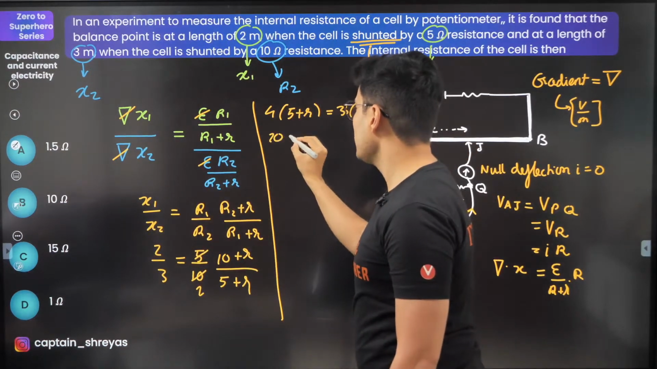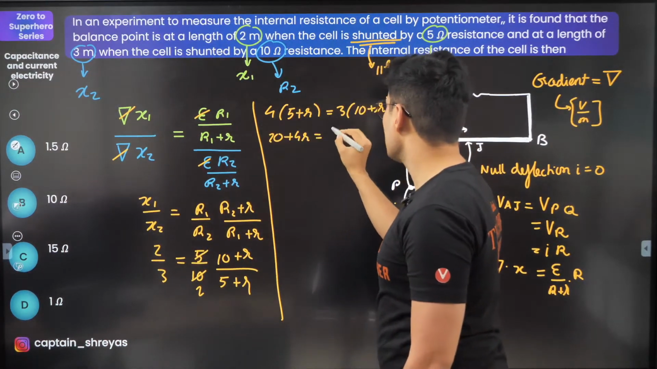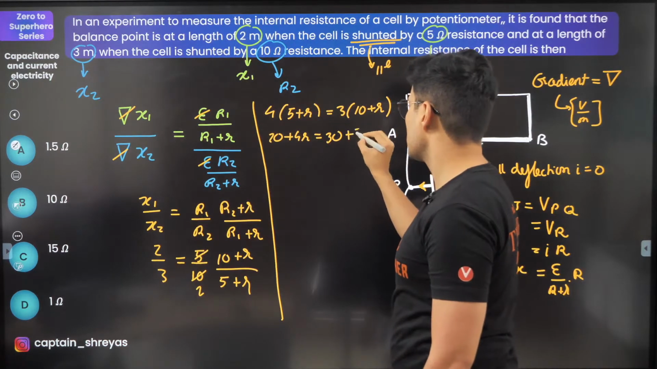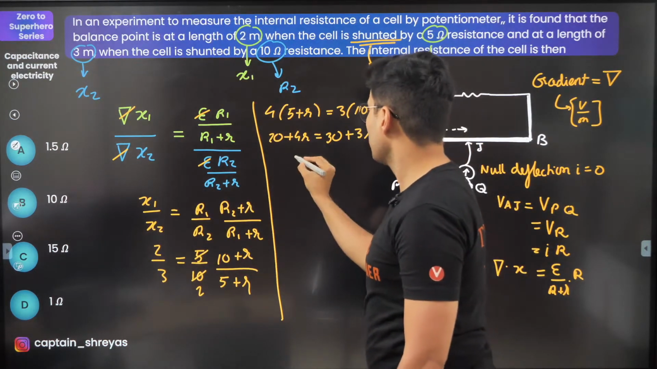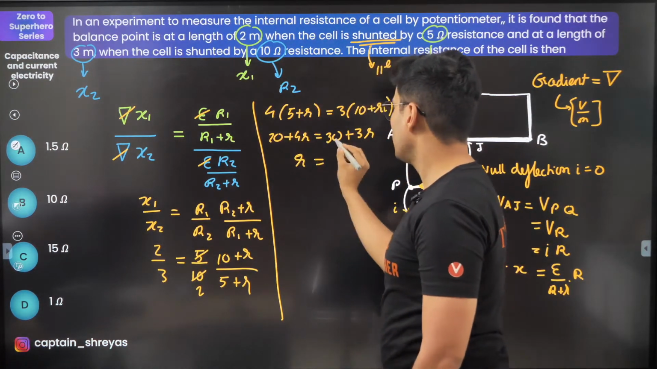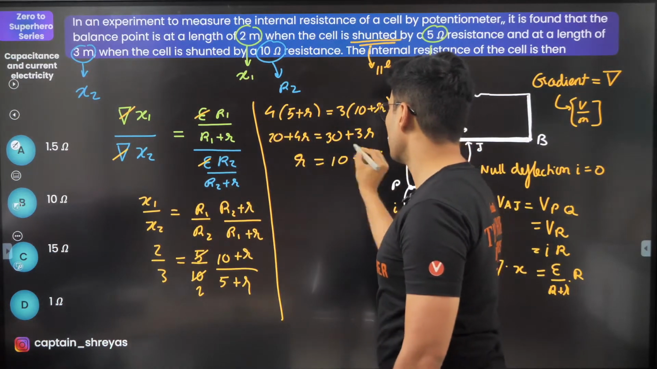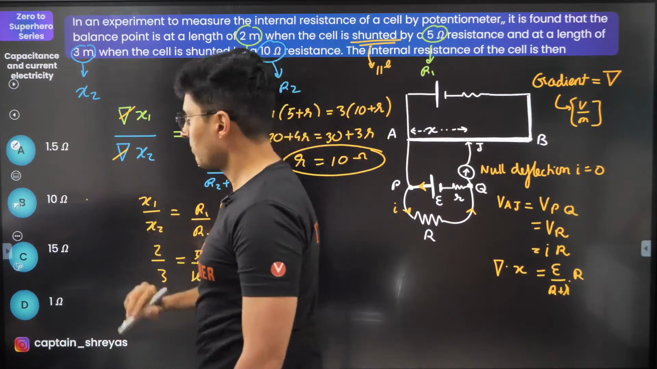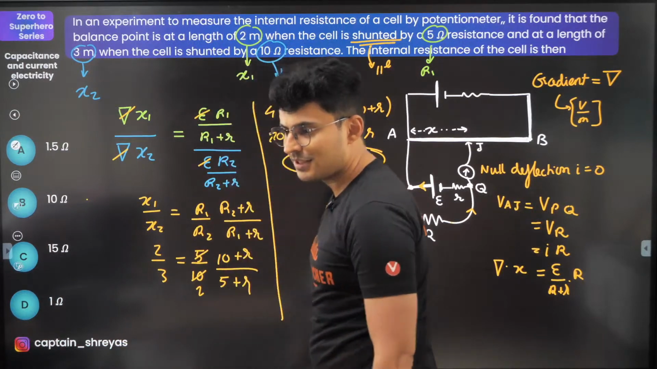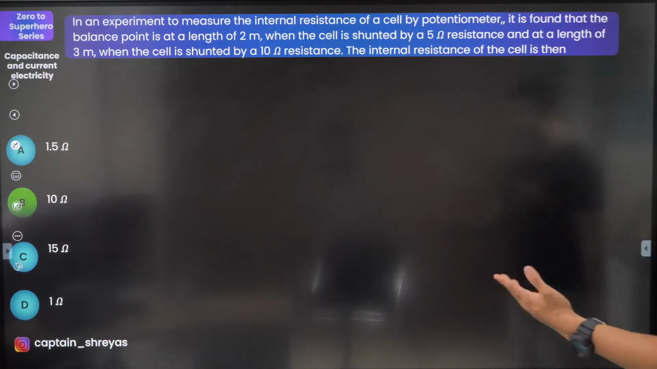So this will be 20 plus 4r is equal to 30 plus 3r. So take it over here. So it will be basically r. 30 minus 20 is 10. So 10 ohms should be the answer. Yes, very good, Darshini. There you go.